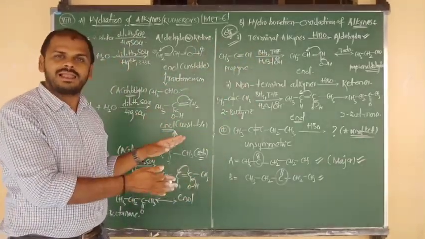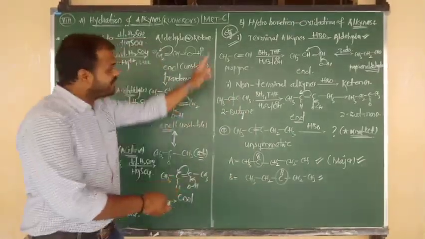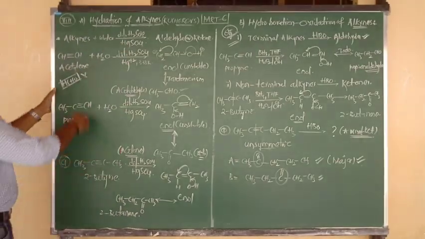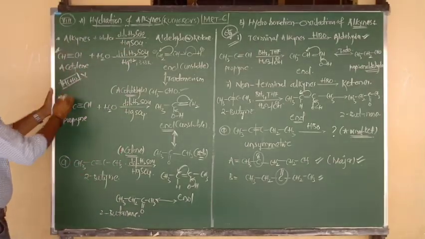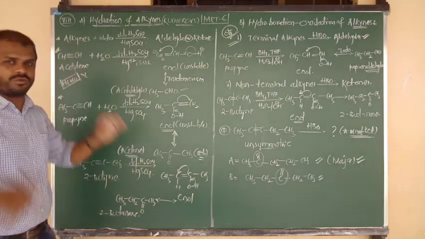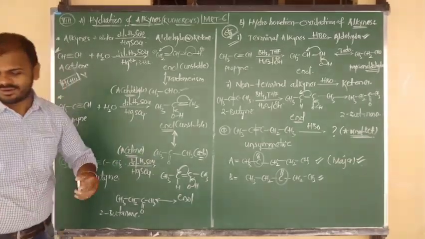Both are from alkynes and both are giving aldehydes and ketones. I hope you understand. That is only for the objective point of view. This information is very important, especially the first and second examples, especially for the theory point of view. And for objective you don't need to say, that is a bonus. Okay, good.